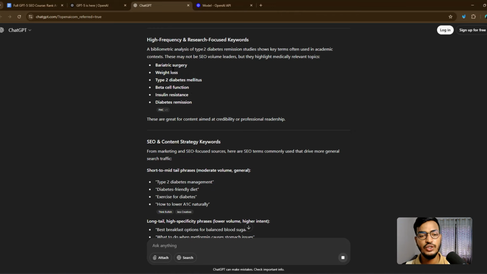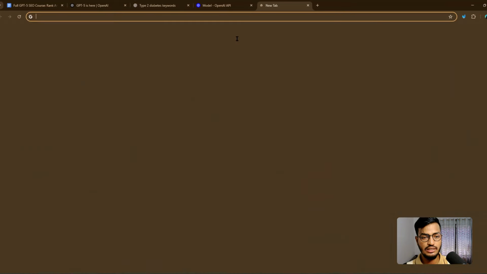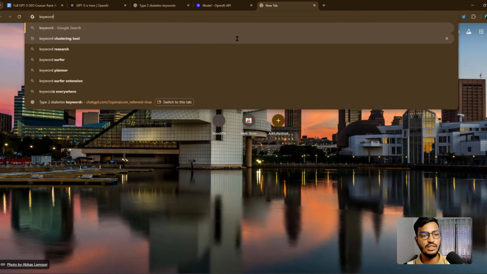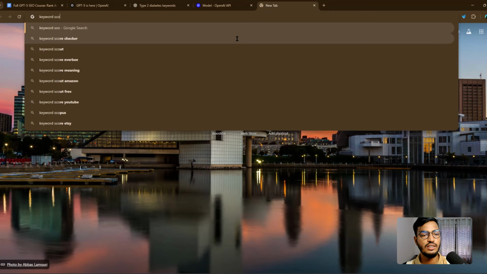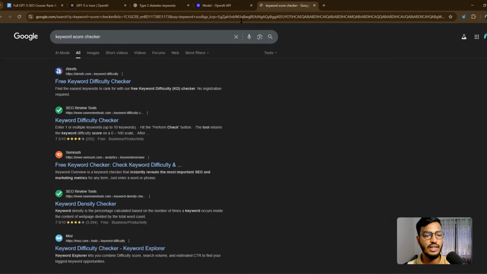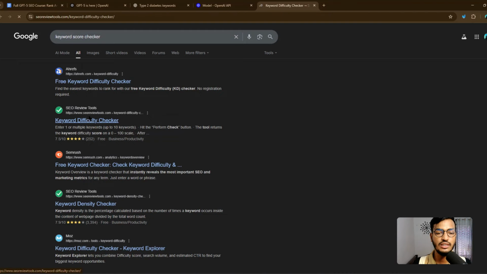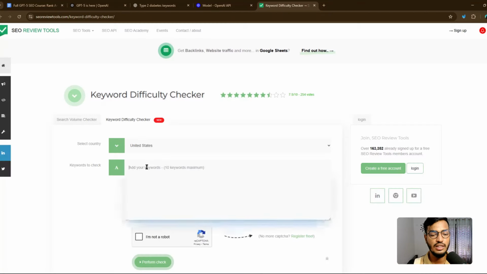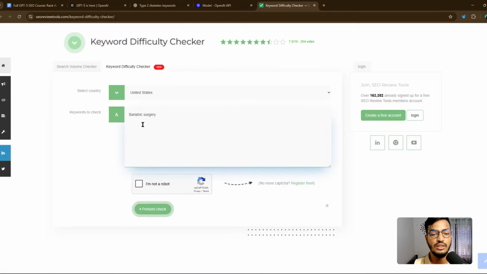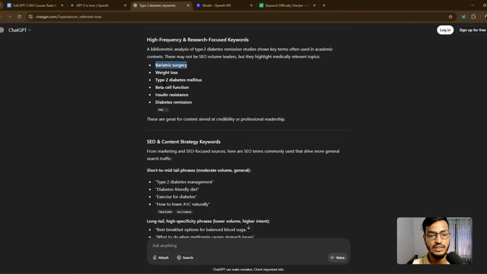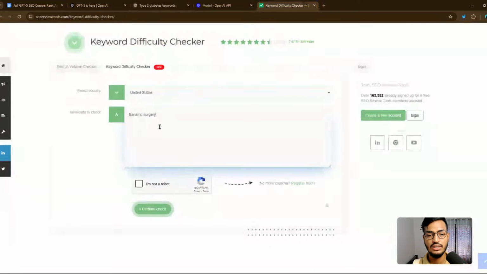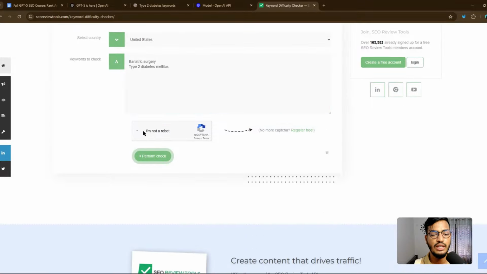So let me show you the keyword score of this keyword score checker. You will search with this, and then keyword difficulty checker. Just search on this, and now enter your main keyword. So bariatric surgery. This is suggested by ChatGPT. Weight loss, type 2 diabetes mellitus. I'll add this kind of keywords, just these two keywords. I am not a robot.